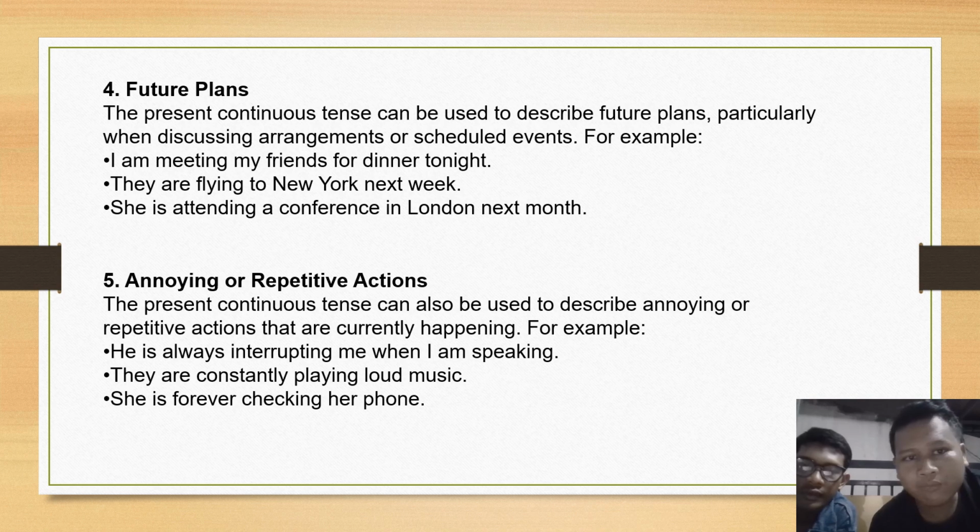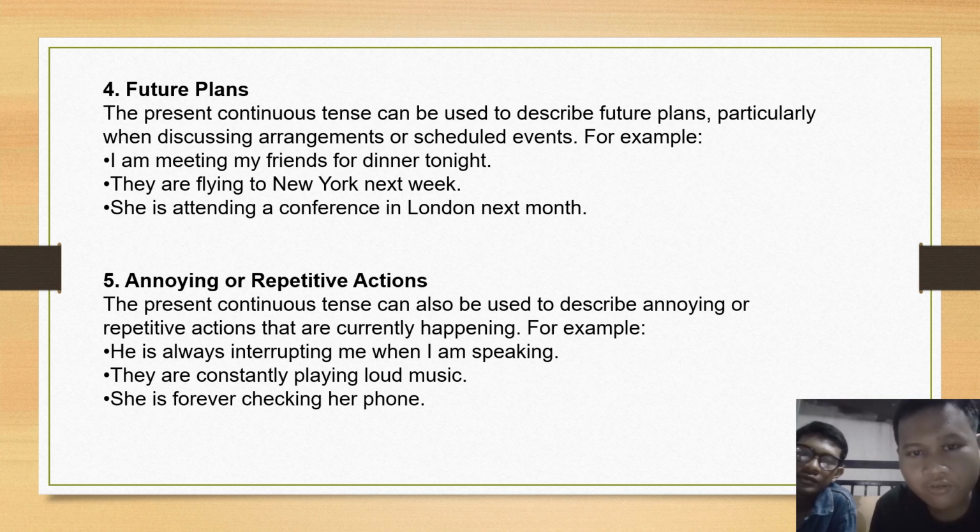4. Future plans. The present continuous tense can be used to describe future plans, particularly when discussing arrangements or scheduled events. For example, I am meeting my friends for dinner tonight. They are flying to New York next week. She is attending a conference in London next month.